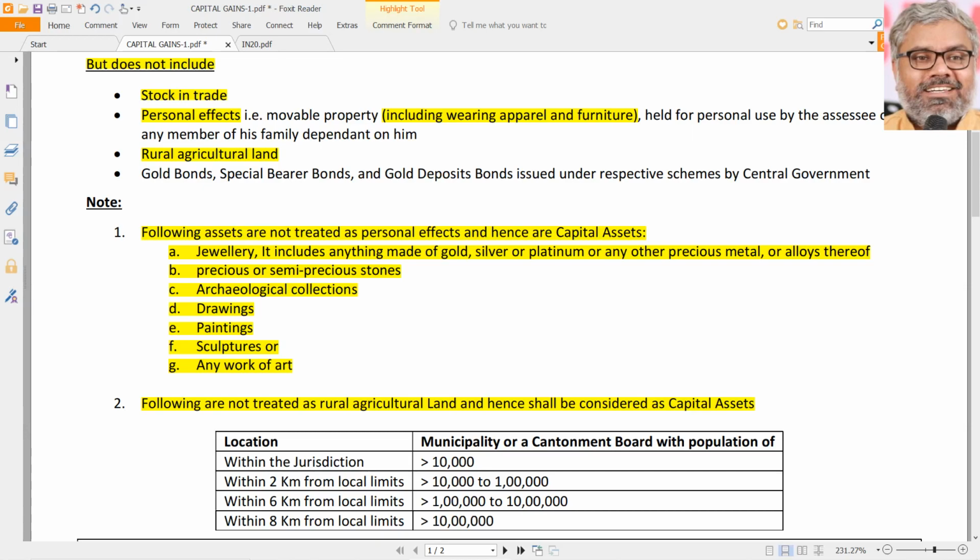And remaining people, they might not be having any incomes at all. Even if a small farmer or even a big landlord, whoever they may be, if they sell their agricultural land, which is a rural agricultural land, they don't have to pay any tax. There is no black money involved in that. They can get crores of rupees also, still they don't have to pay any tax. Unfortunately, as I said, a lot of people don't know this.